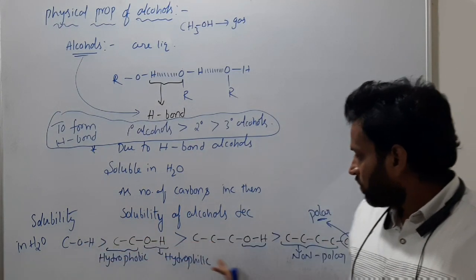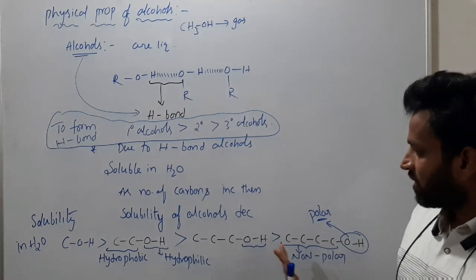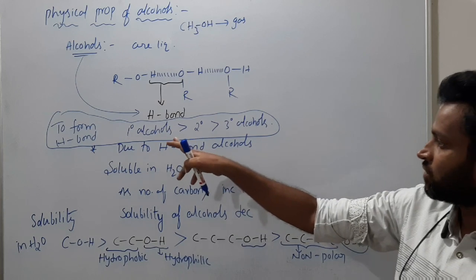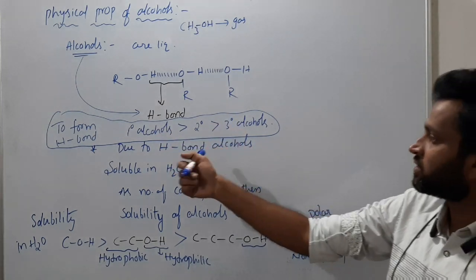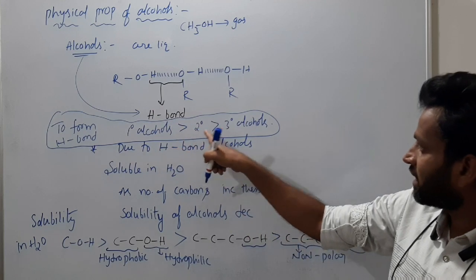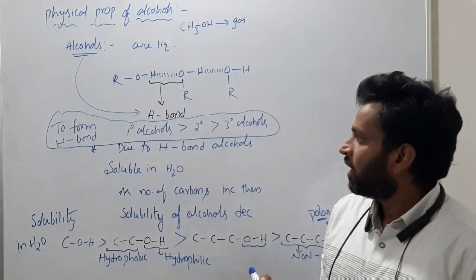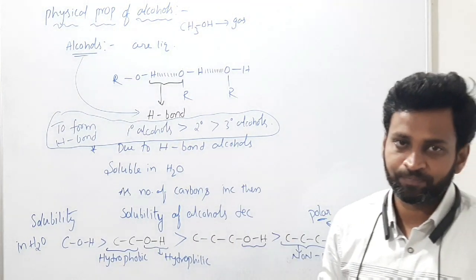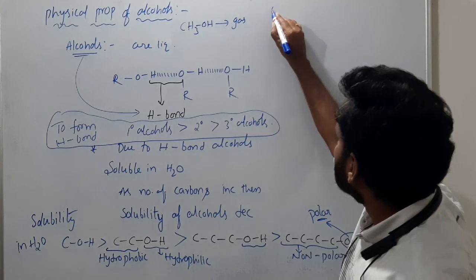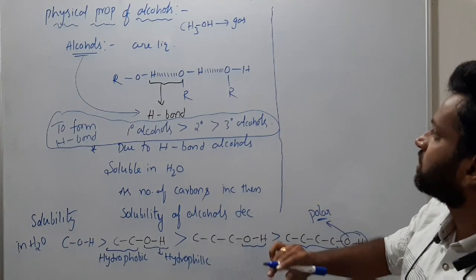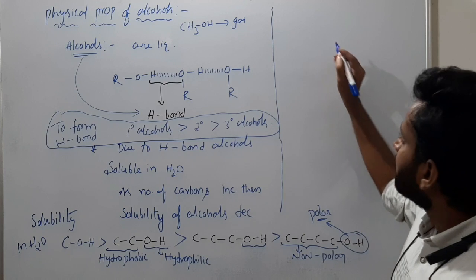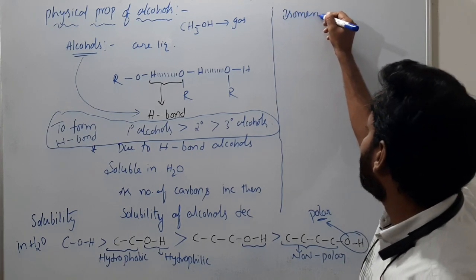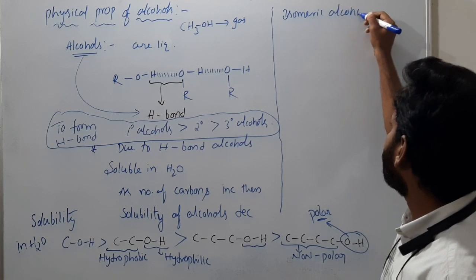So what happens to solubility in water? As the number of carbons increases, solubility decreases. And to form hydrogen bonds, who can form them fast: primary, secondary or tertiary alcohols? Primary alcohols form H bonds faster. Okay, so next the most important thing is solubility in isomeric alcohols.